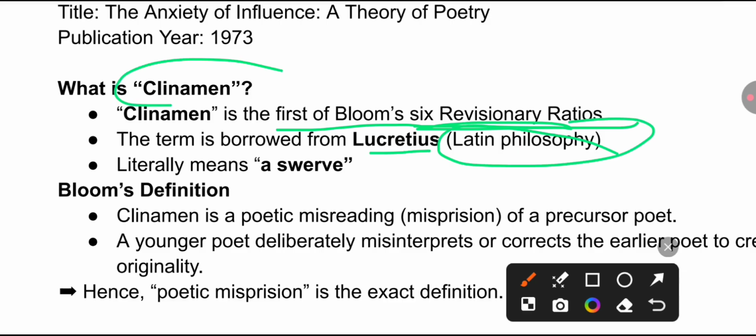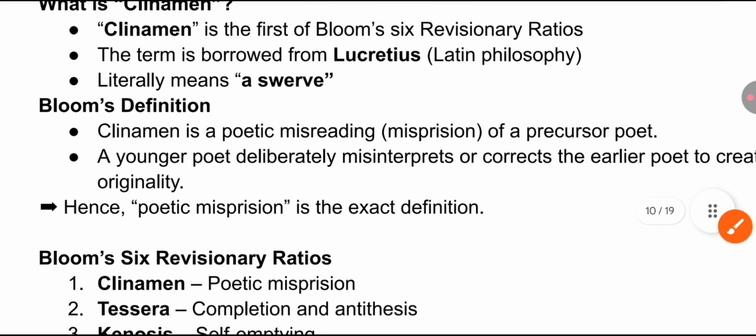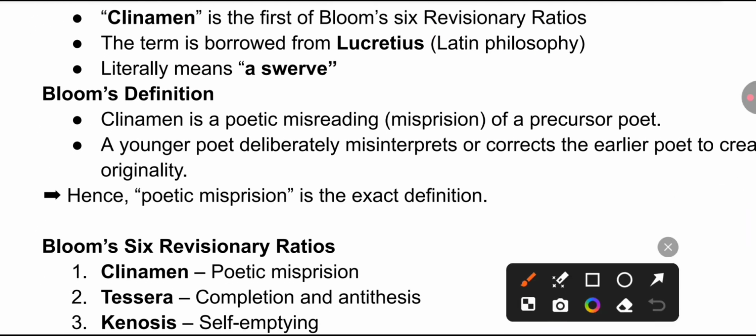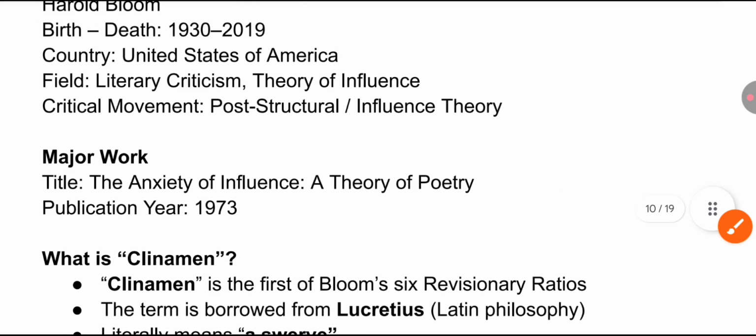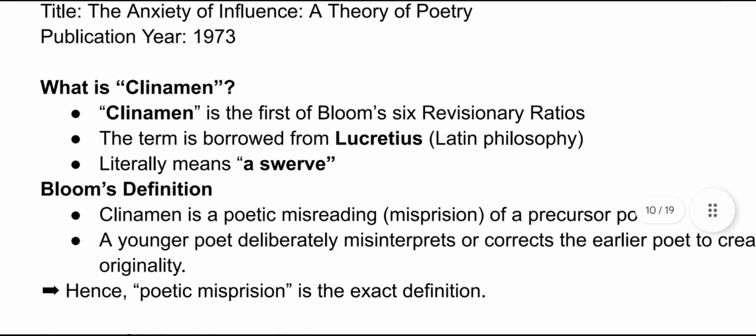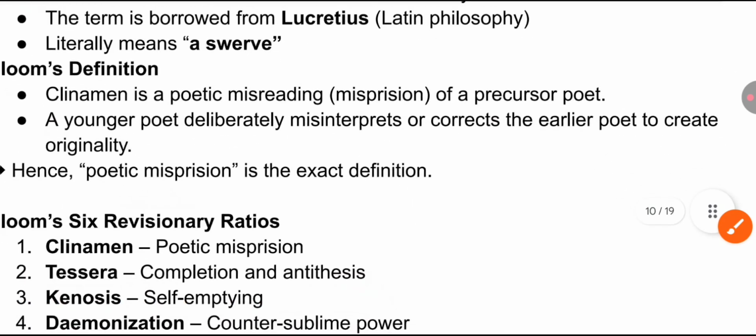Clinamen literally means a swerve. In poetic definition, you will find that it is misreading, that is, misprision of a precursor poet: a younger poet deliberately misinterprets or corrects the earlier poet to create originality. Poetic misprision is the exact definition of the word clinamen. That is part of Bloom's six revisionary ratios. Remember all the highlighted words related to one term.